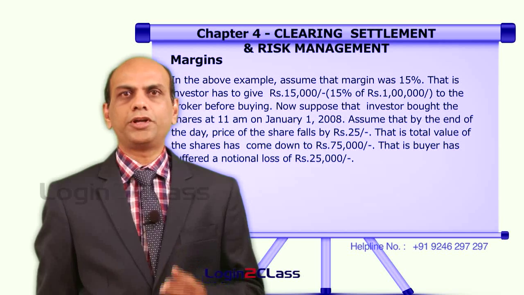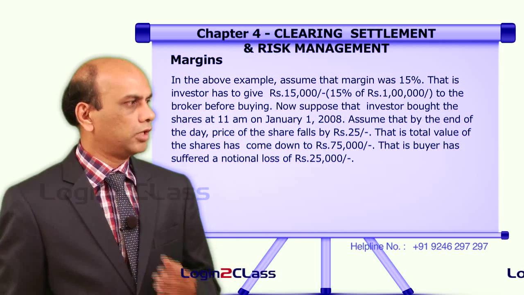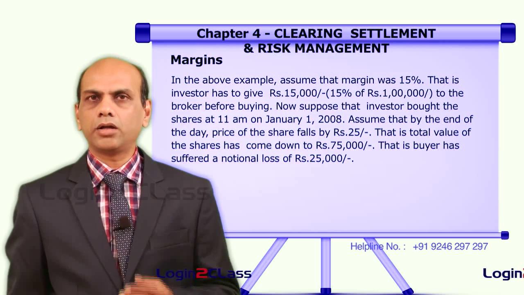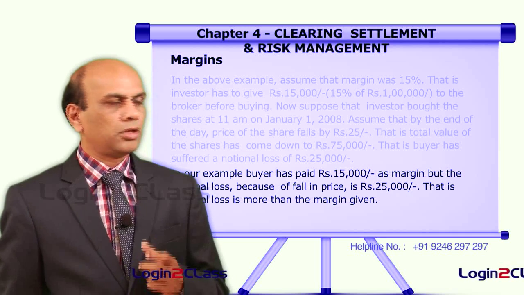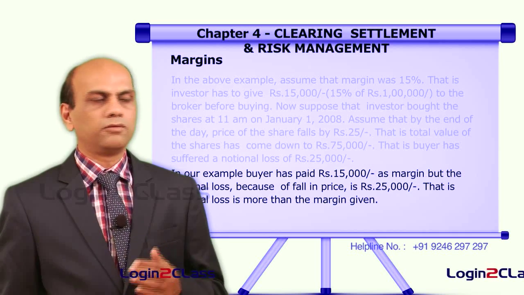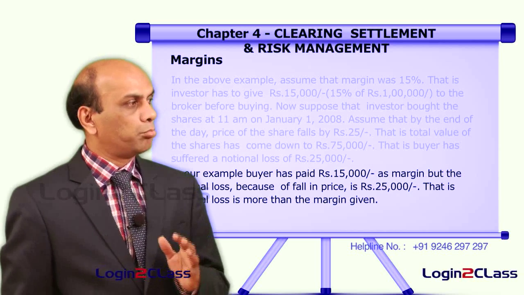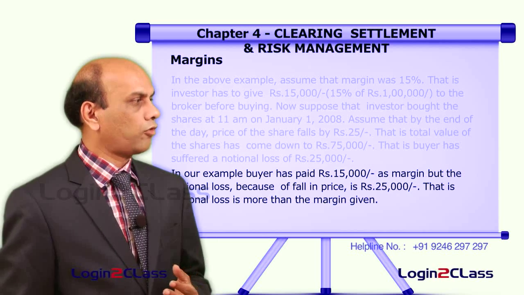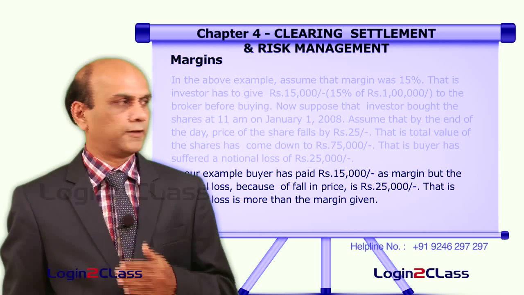This comes to 25,000 rupees loss for the buyer who has purchased at 100 rupees today. In our example, the buyer has paid only 15,000 till now as margin, but the notional loss which arises because of the fall in the price on that particular day is 25,000.